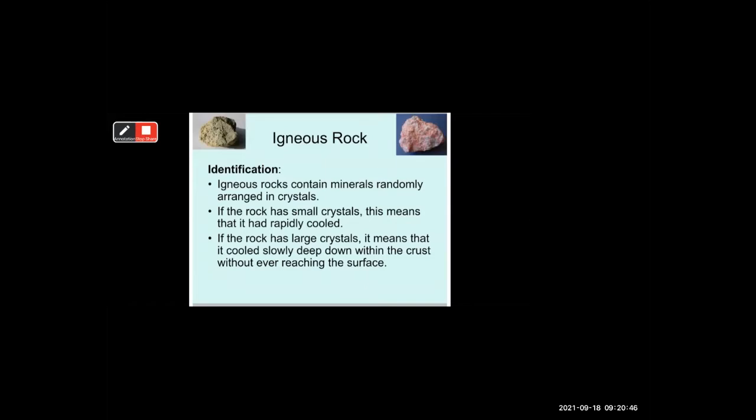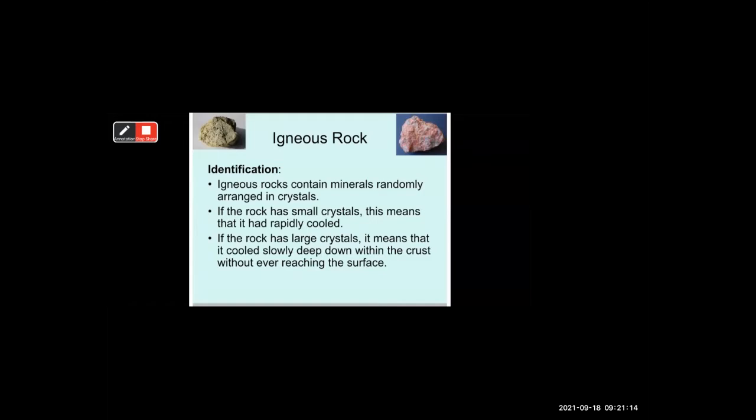It is crystallized. So like that, it is also arranged in crystals. If the rock has small crystals, this means that it had rapidly cooled. When we find small crystals, that means it cooled down quickly.